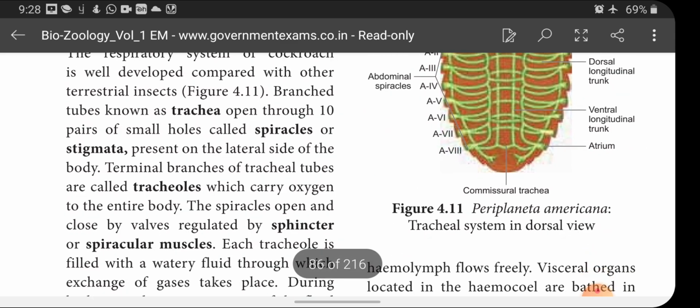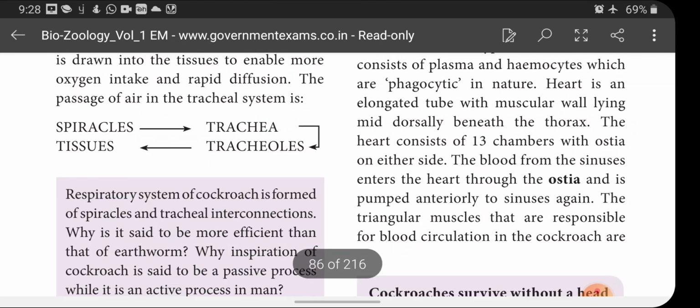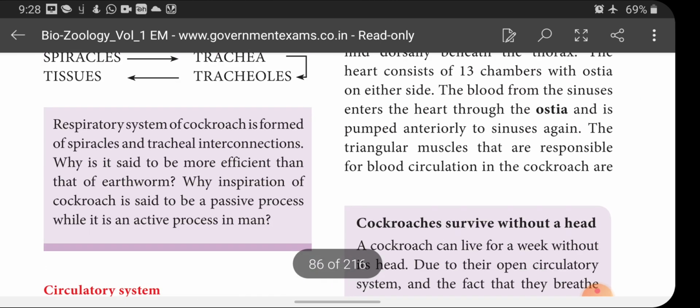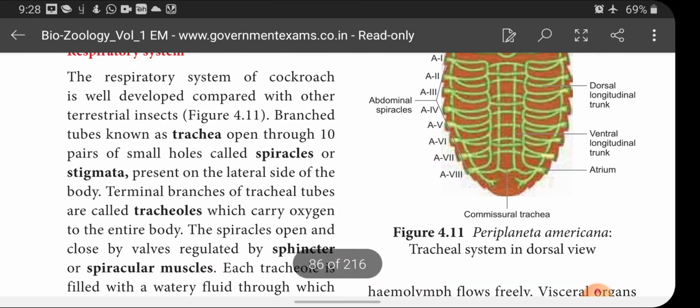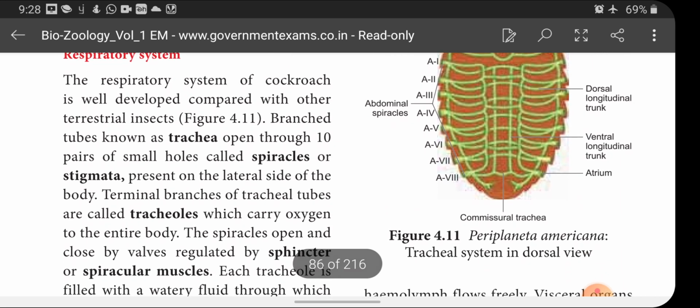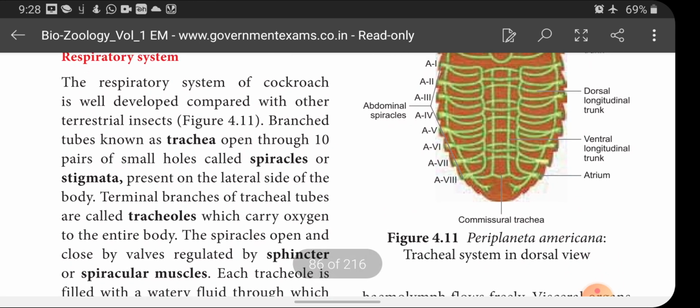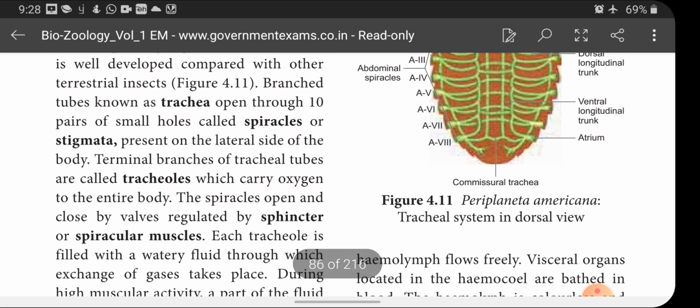Next one is respiratory system. The respiratory system of cockroach is well developed compared with other terrestrial insects. Branched tubes known as trachea open through 10 pairs of small holes called spiracles or stigmata present on the lateral side of the body.